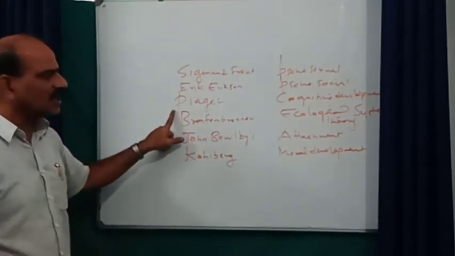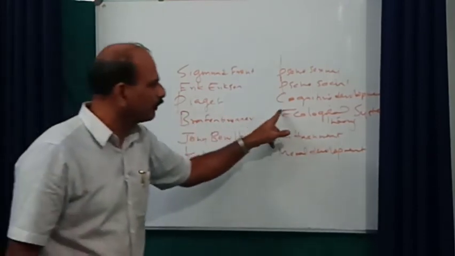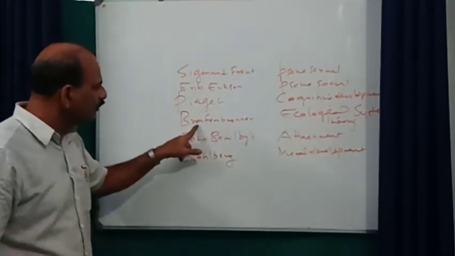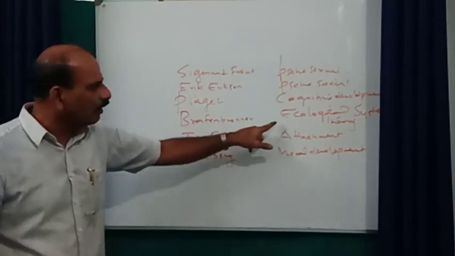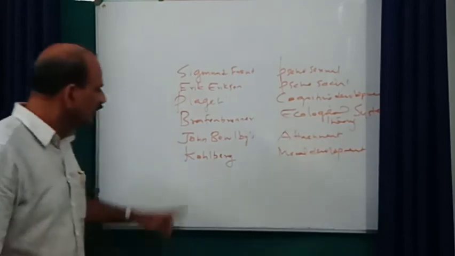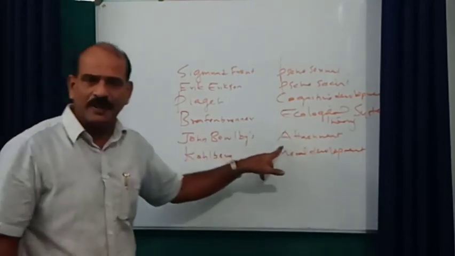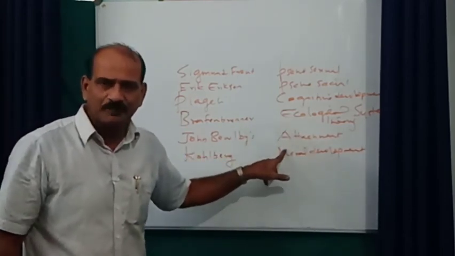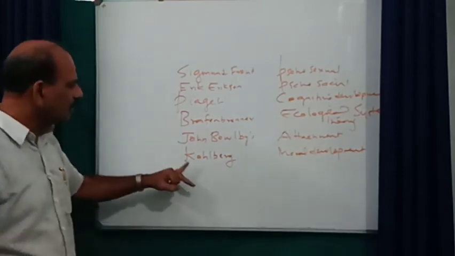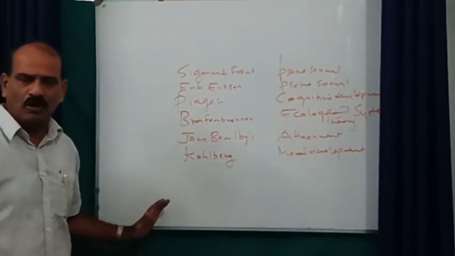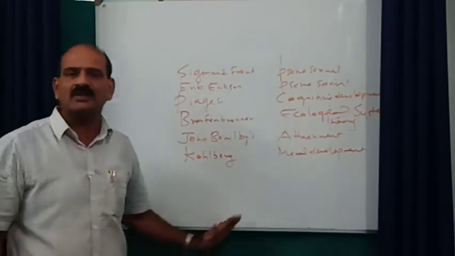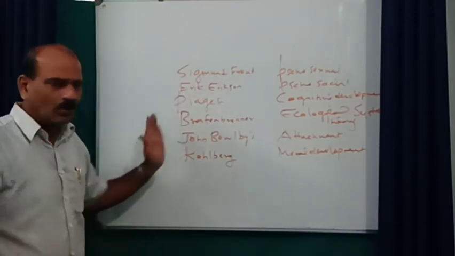And Jean Piaget, that theory is known as cognitive development theory. Then Bronfenbrenner, ecological system theory. Then John Bowlby's attachment theory, which is based on attachment. Then Kohlberg, moral development theory. So these are the most important development theories based on the concept of psychology.